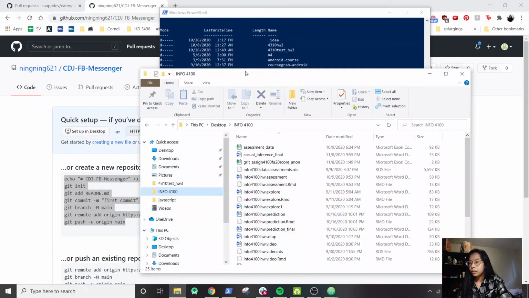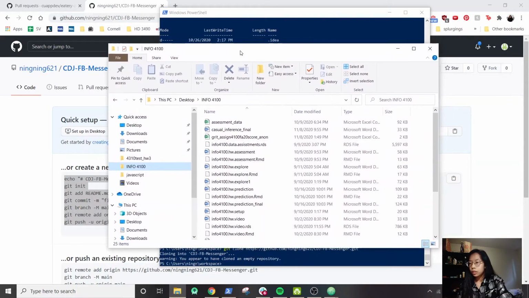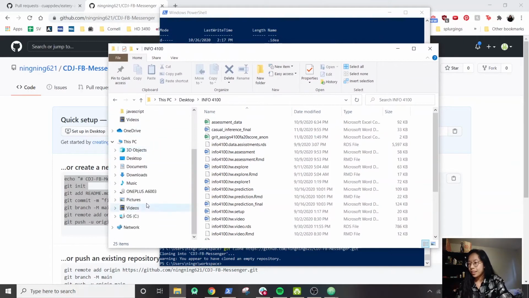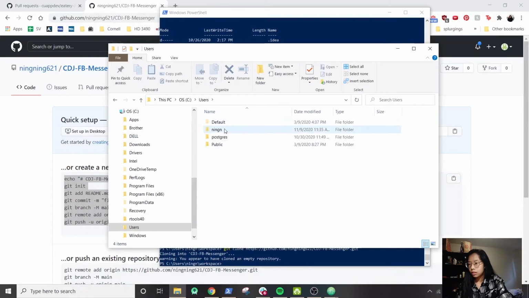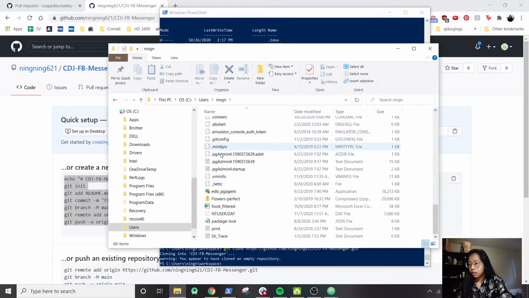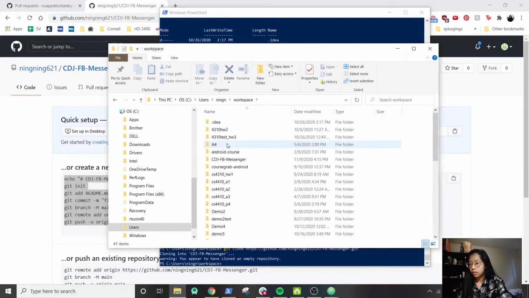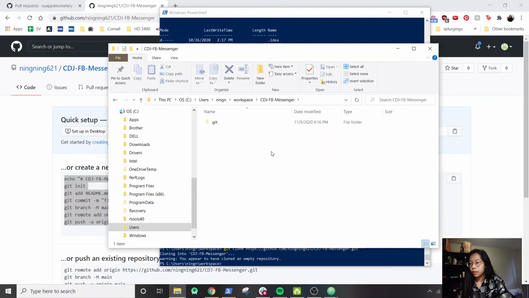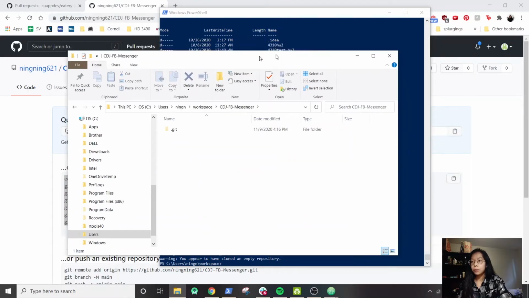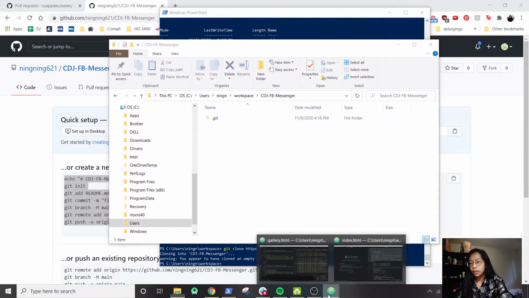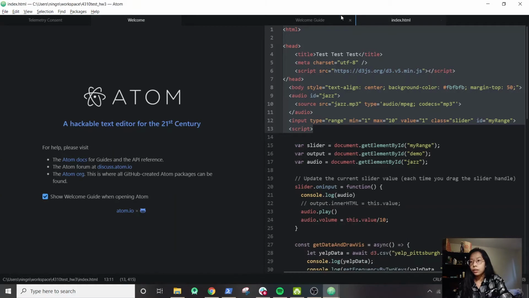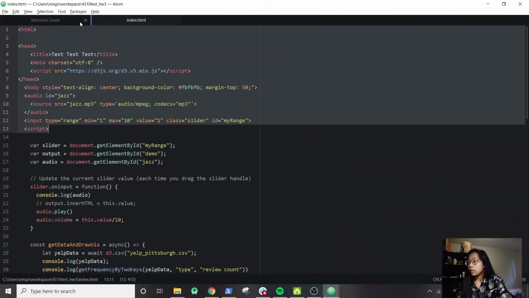So we open up our window explorer or whatever it's called in Mac, and we just navigate to it. Let's see. I called it CDJ Messenger, Facebook Messenger. Nice. So now you'll see we have an empty folder. This is where I start working on my project. So in this case, I am going to create a new file. Oh, I don't know what this is, so we're going to ignore it. So let's close this.